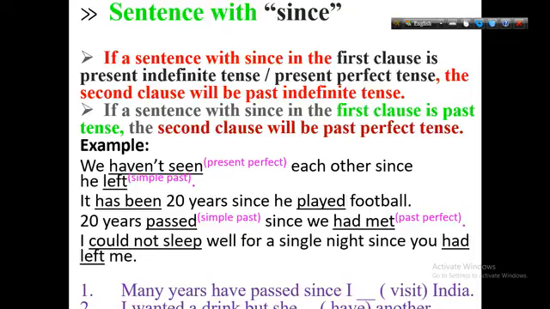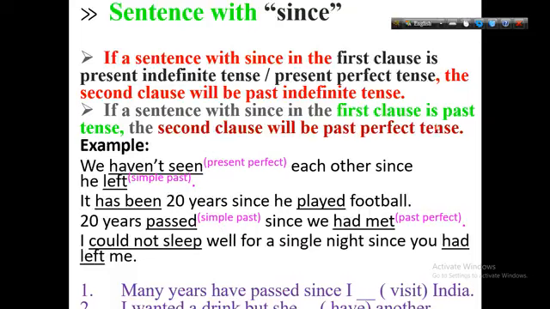If the first tense is in the past form, the tense after "since" will be past perfect. The sentence with "since" will be past perfect.